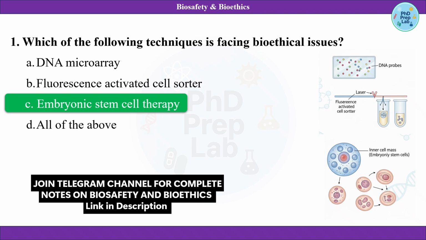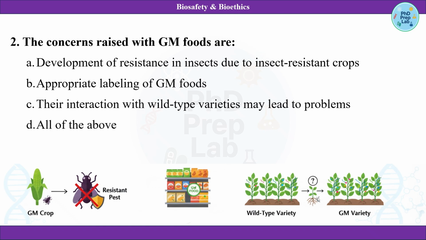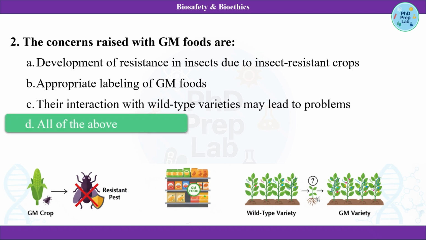Now, the second question: the concerns raised with genetically modified foods are development of resistance in insects due to insect resistant crops. Yes, this is correct. Insects do develop the resistance. And appropriate labeling of genetically modified foods. Yes, this is also a concern because the consumer should be aware of what they purchase in the food. And the third is their interaction with wild type varieties may lead to problems. Basically, this is also true because इससे gene flow होता है that leads to superweed variety. So therefore the answer, all of the above, is true.